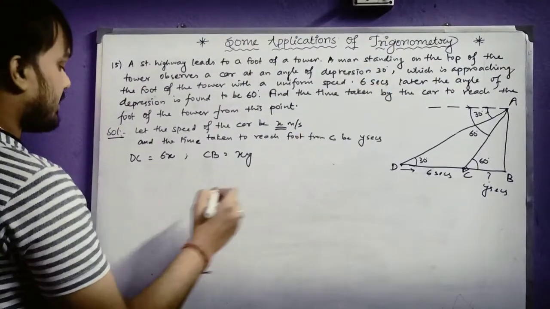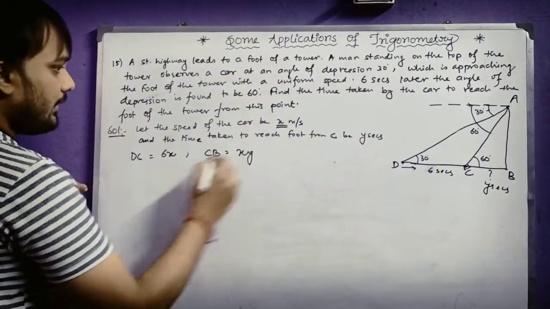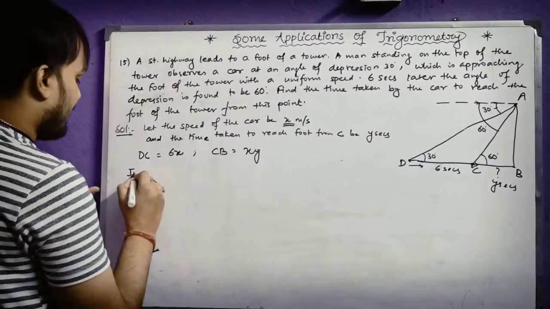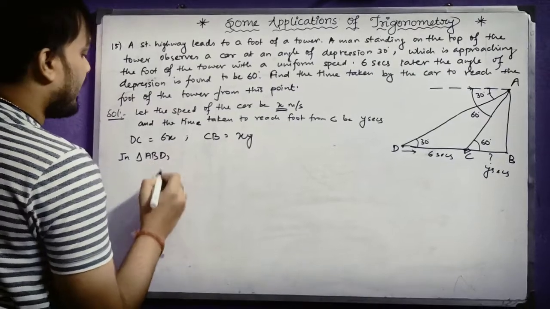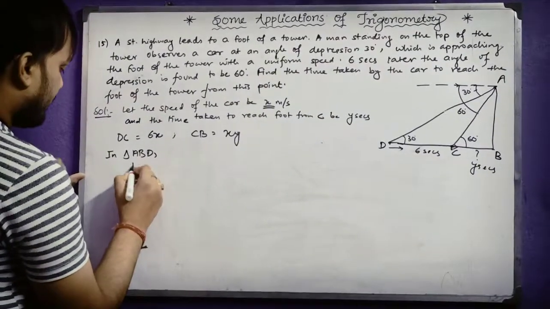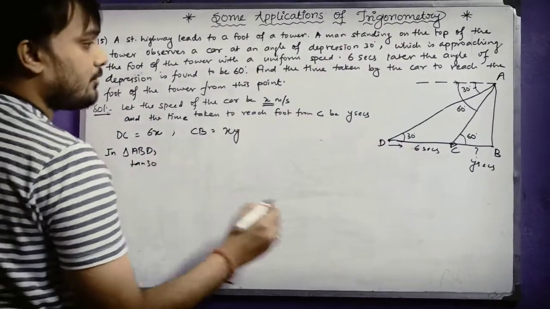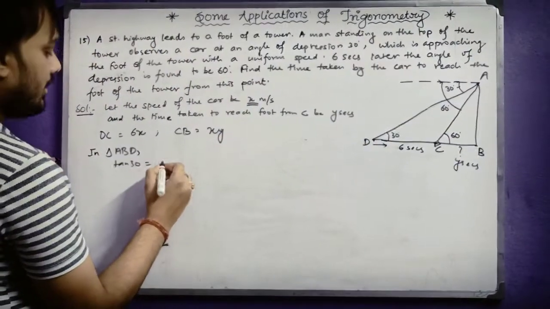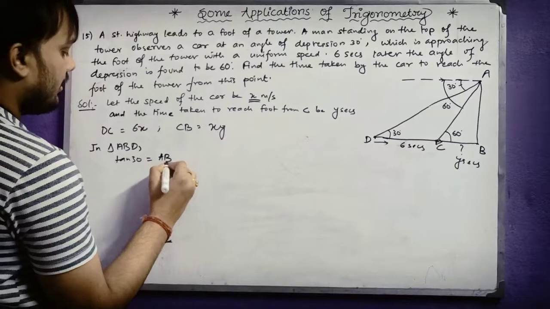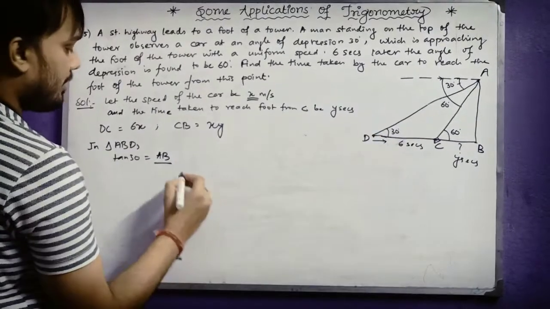Now let us take the big triangle. In triangle ABD, you can see tan 30 degree I will apply, because I have only to deal with the height and the base, not the hypotenuse. So tan 30 will be AB by DB.